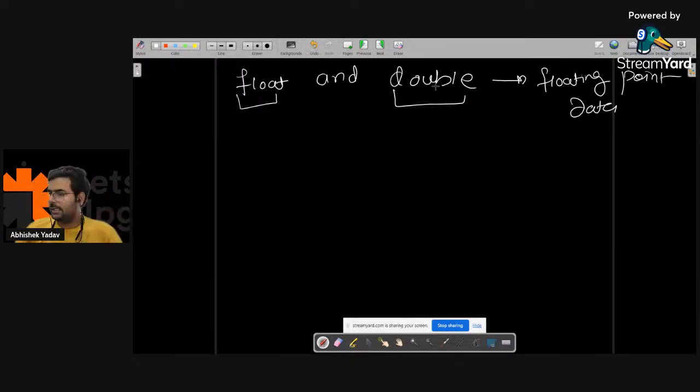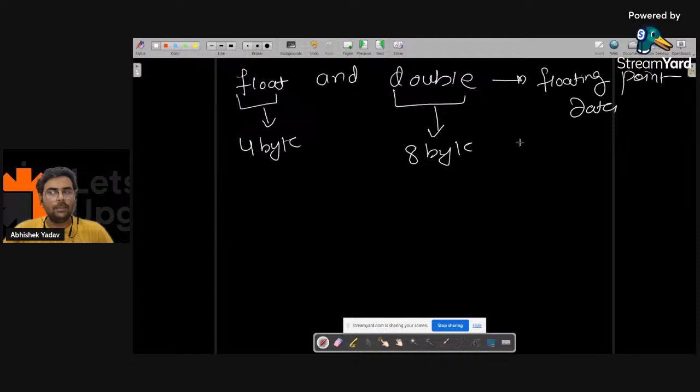So guys, float has less precision and double more. Float occupies how many bytes, guys? 4 bytes, right? And double occupies 8 bytes. The first difference is in the size, the storage.